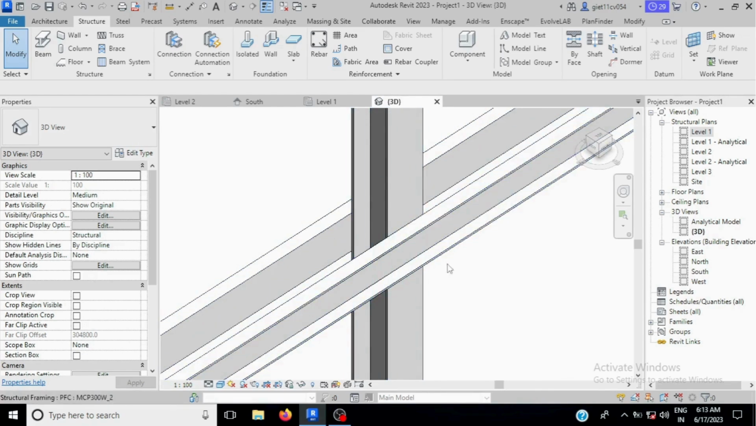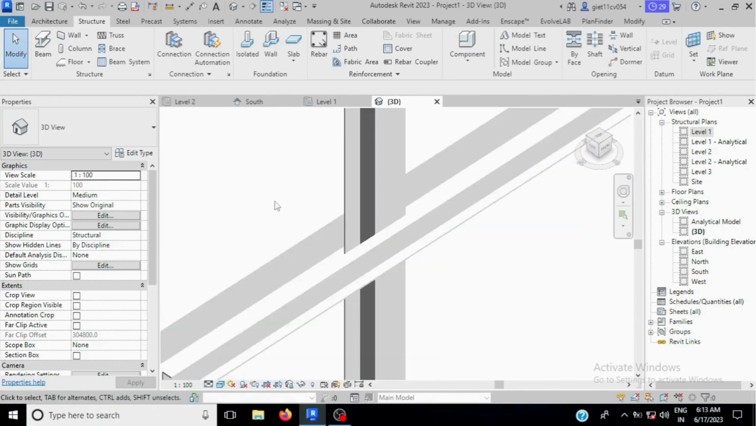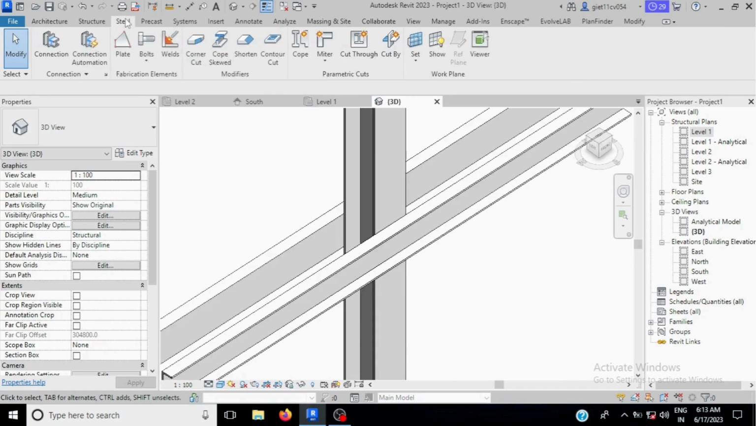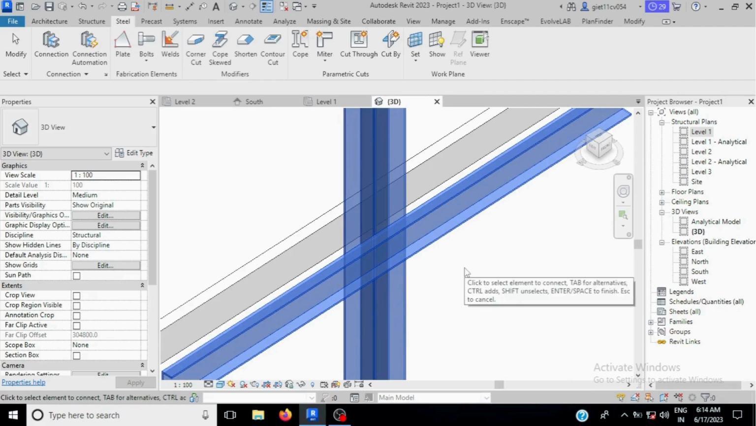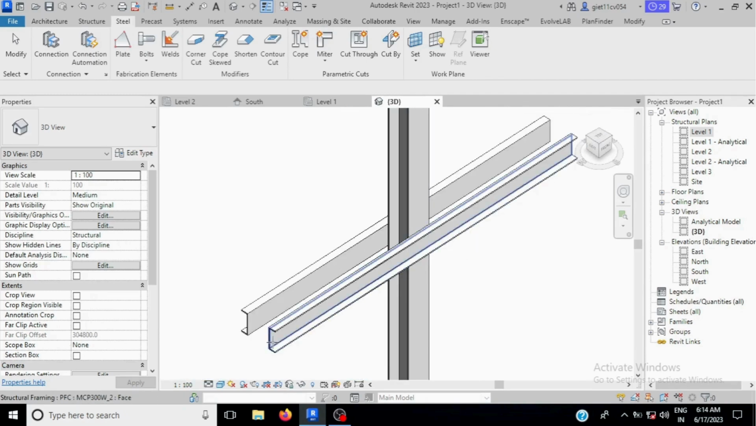Okay, for that we have to go in steel, you will see here bolt, click on bolt. Select the column first, then press Ctrl and select the beam, then just press enter. You will see this icon has been changed. Now you just select the face where you want to place the bolt.